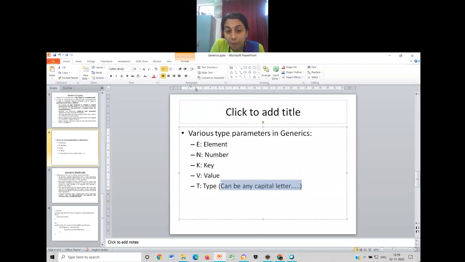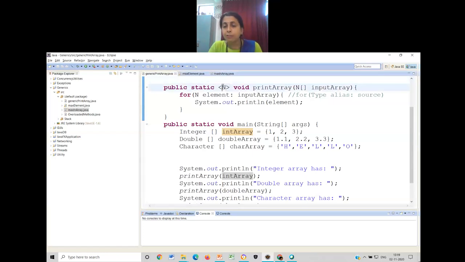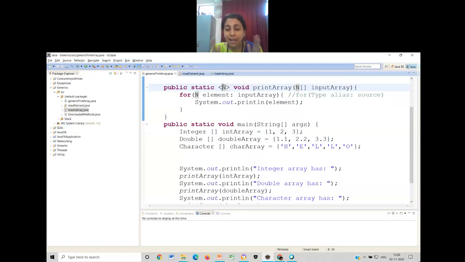Capital N is for number. This is for my understanding. It is only for readability. Please don't misunderstand the use of capital N and capital E. Any capital letter can indicate any data type. So even if I write capital N here, it is working fine. The reason is that the Java compiler doesn't know capital N is for number. It is for user convenience. But otherwise, any capital letter can be taken as a data type.